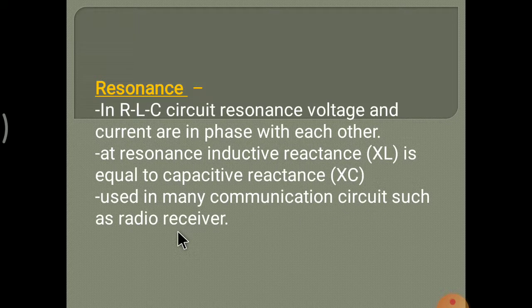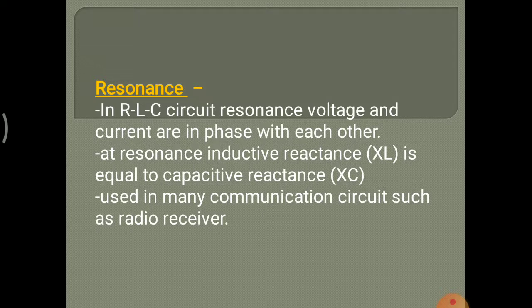In short, in a series RLC circuit, if XL is equal to XC, then we can say that this is the resonance circuit. The values of XL and XC are the same, so in the phasor diagram XL minus XC is equal to 0.